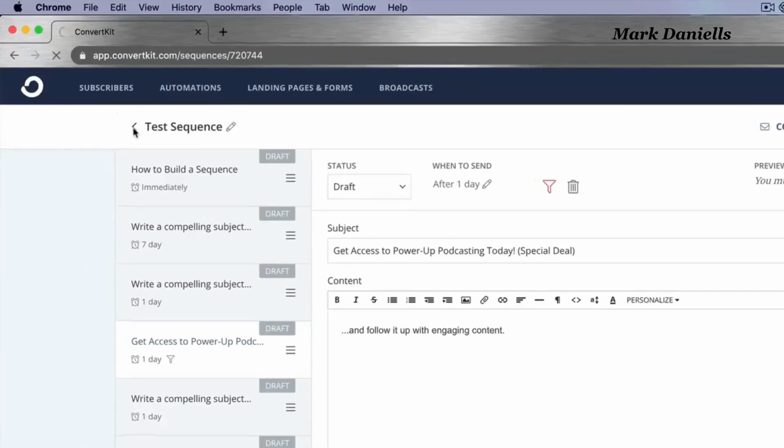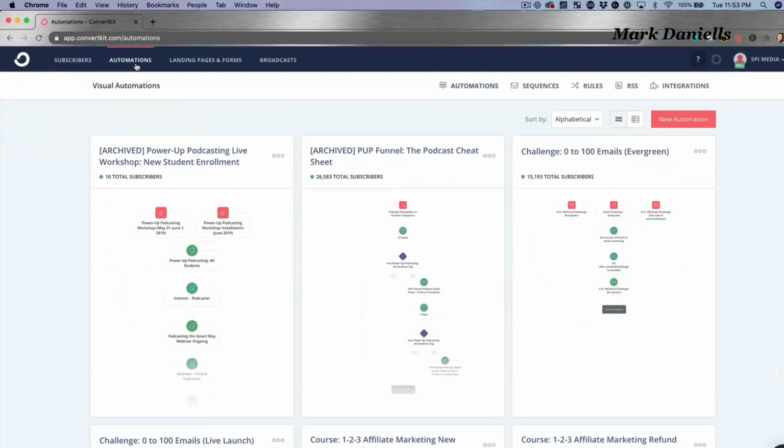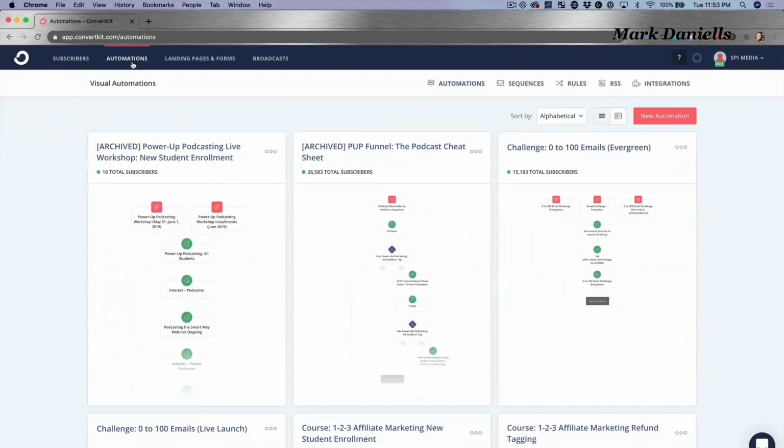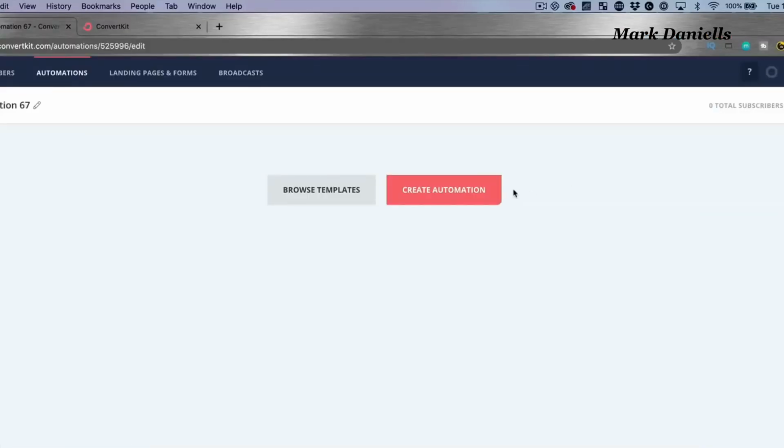If we go back here, we can now create what's called an automation. And an automation is a visual way to see what is happening from a high level perspective. And this is so powerful and such a good thing for even beginners to learn. So based on where people come from, we can tag them as such, however we'd like, and then send them to certain emails. So for example, I can go click new automation, and we're going to create one together.